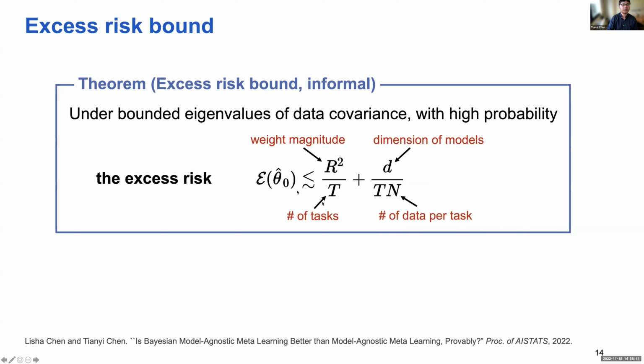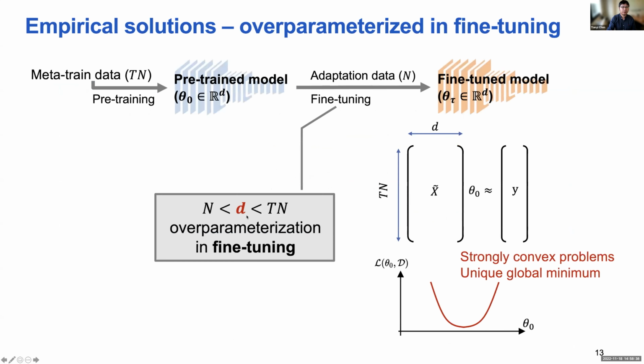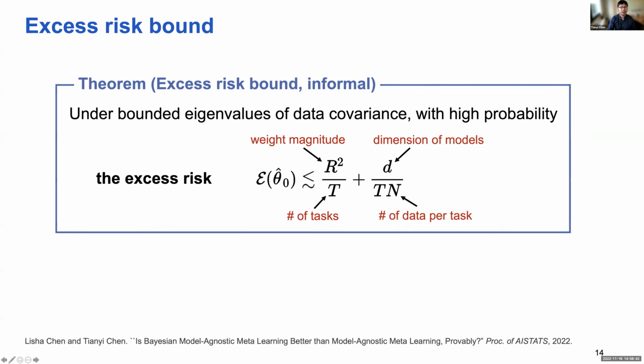One term decays as the number of tasks increases. Another depends on the dimension of the model and decays with the total number of samples in the pre-training stage. Because D is smaller than Tn, this term also diminishes as Tn goes to infinity, since the overparameterization only happens in the fine-tuning stage, not the pre-training stage.